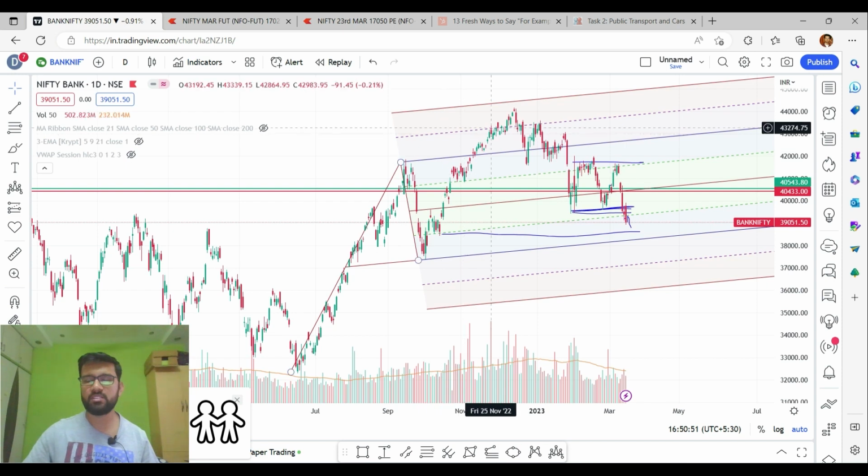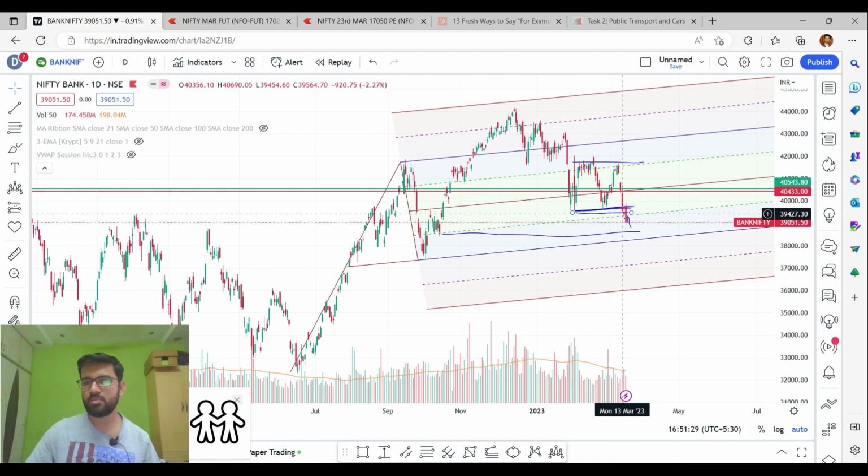Even in Bank Nifty's daily time frame chart, the market made a lower high, higher low over here, and from there the market has given a good rally, and from there again the market made a higher low, and from here, that is 13,624 levels, the market has to continue its rally, and once the market closes above these 42,189 levels. But the market couldn't close above this trend line; the market took this trend line as a resistance line, and from there eventually the market came down, and since then the market has been moving in a sideways channel only, that is, a parallel channel only.